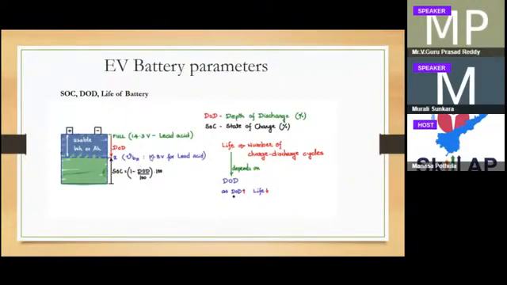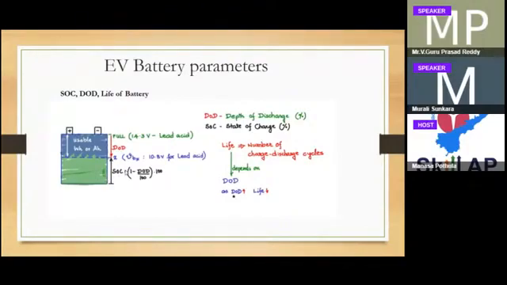The life of the battery depends upon the depth of discharge, that is, the number of charging and discharging cycles. If you increase the depth of discharge, after some years, at starting it might be 10.8, after 8 or 9 years it can come to 3 volts or 2 volts like that. If it goes to zero, then the lifetime of the battery will come down. So you have to see what the depth of discharge is. You cannot say that you can discharge fully.